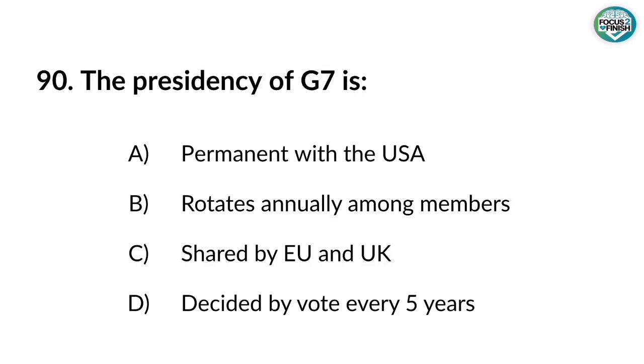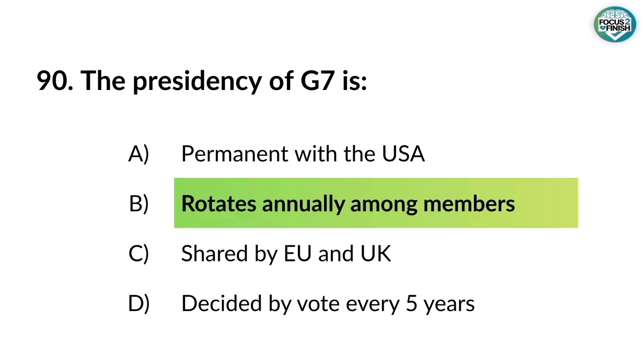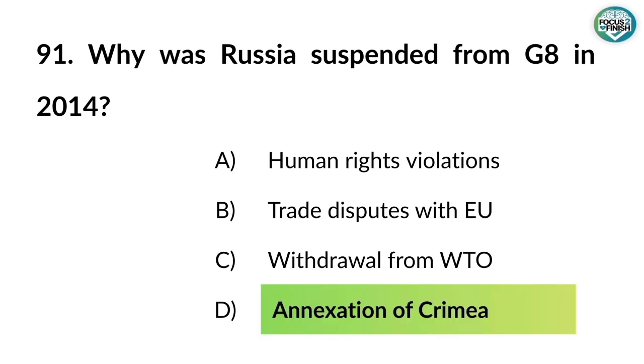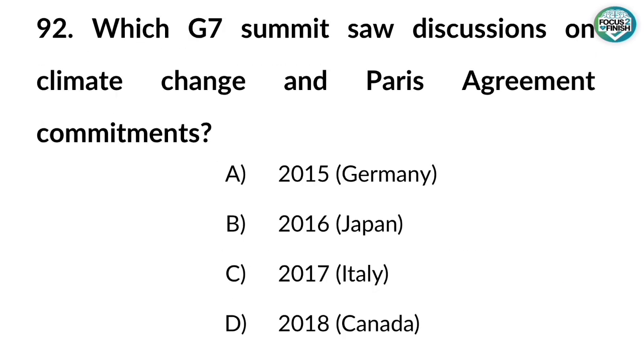90. The presidency of G7 is? Answer: Rotates annually among members. 91. Why was Russia suspended from G8 in 2014? Answer: Annexation of Crimea. 92. Which G7 summit saw discussions on climate change and Paris Agreement commitments? Answer: 2015 Germany.